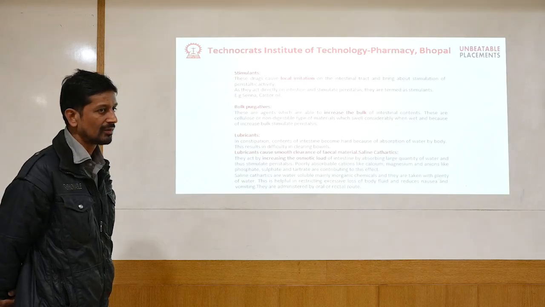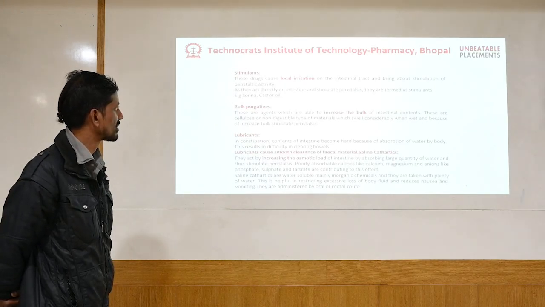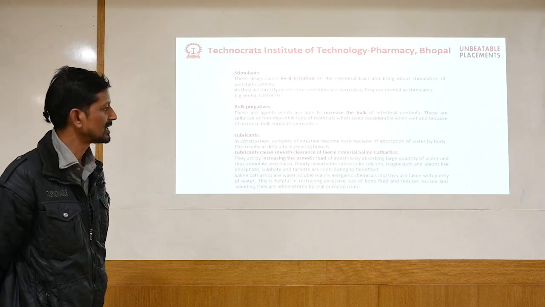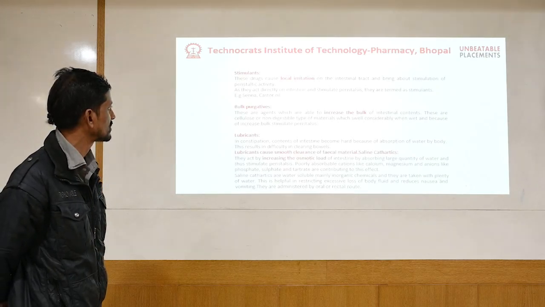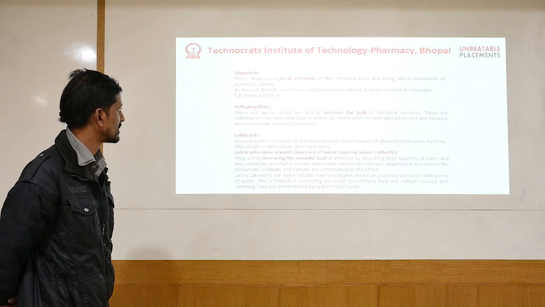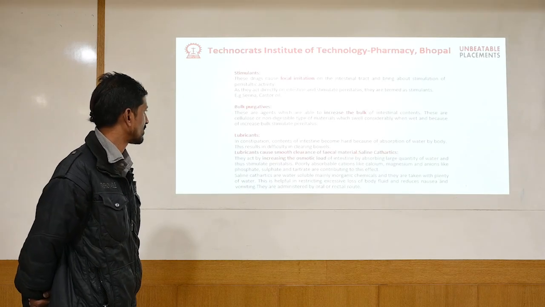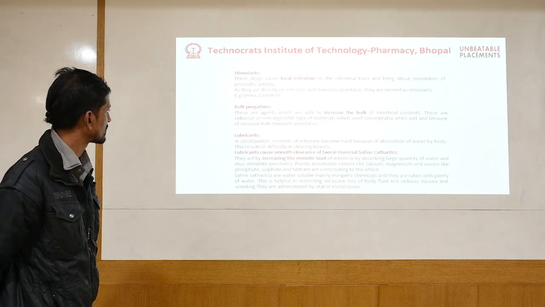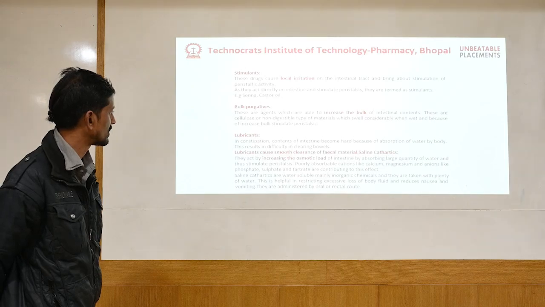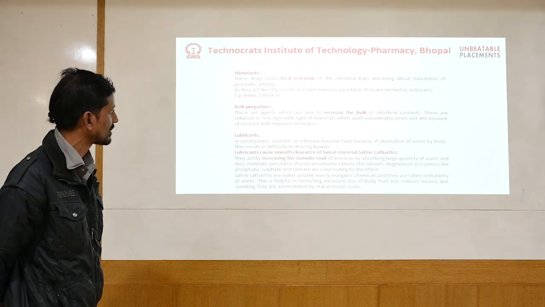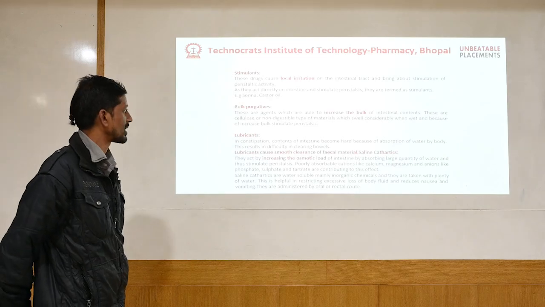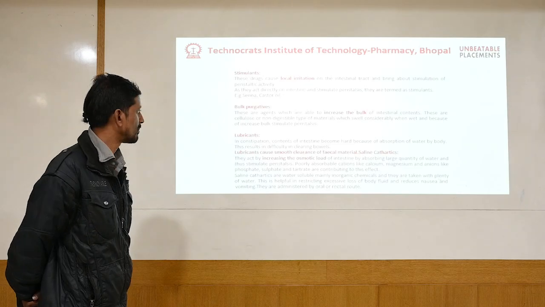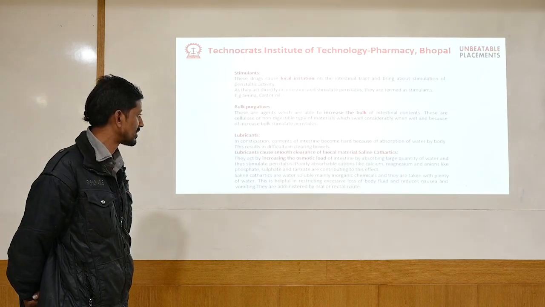For example, castor oil, which normally should be taken once a year, because it is quite healthy for the body. Bulk purgatives increase the main bulk of the intestinal contents so that there is no feeling of indigestion and all that, and they remove the fecal matter also. Lubricant action is again for the constipation patients. All these drugs, the four categories, stimulant, bulk, purgative, cathartic, laxative, should be such that they can cause smooth clearance from the body. They should not be very irritating for the body.